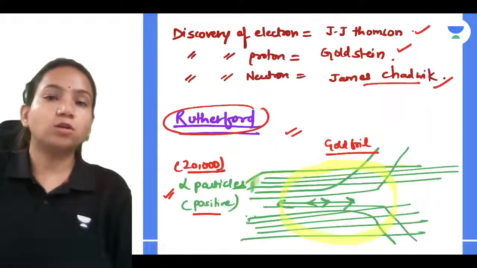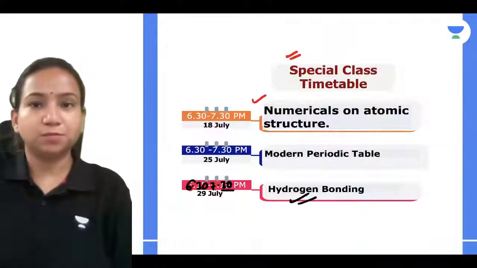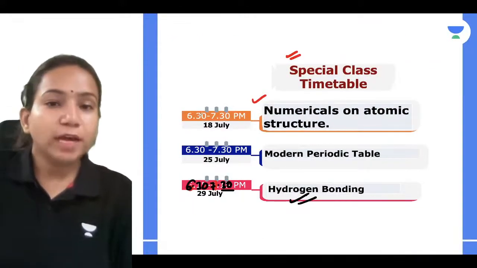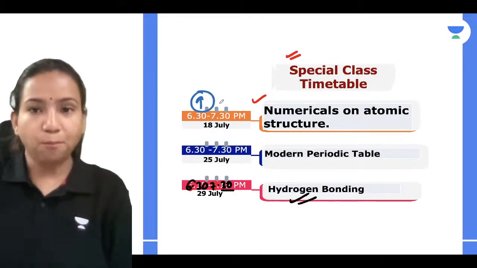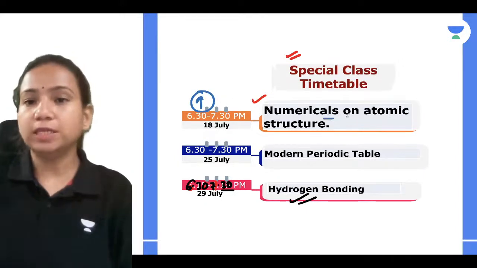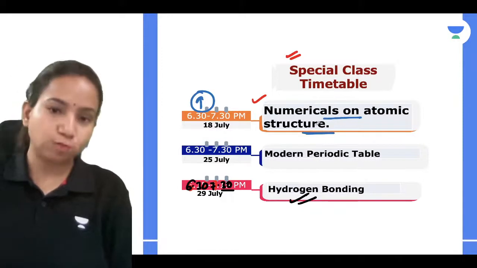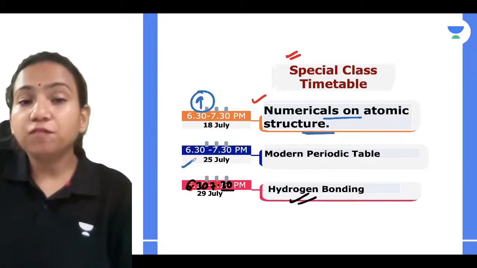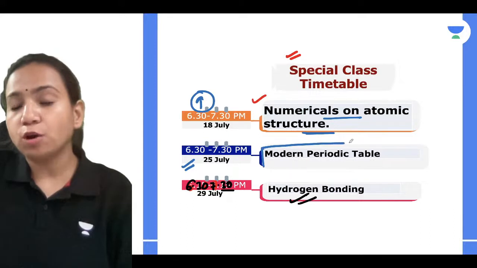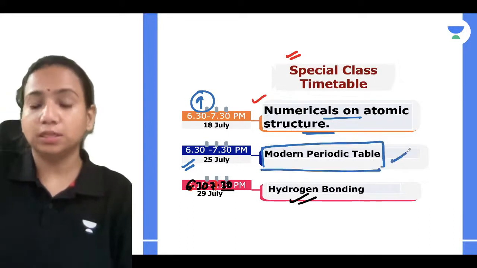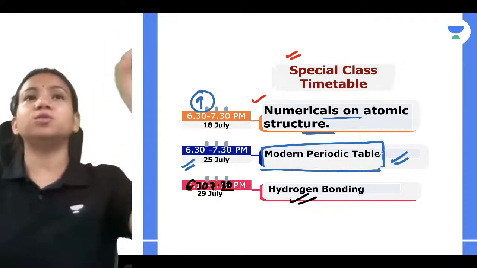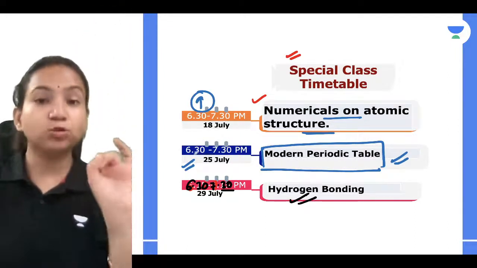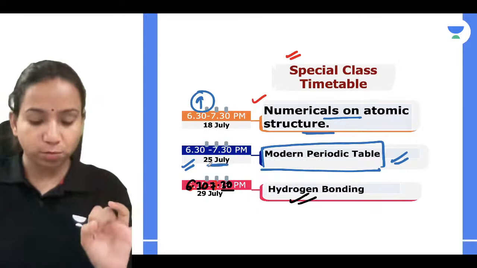And also, if you want to learn, because here we'll be doing structure of atom, right? Today we'll be having a special class on our Unacademy platform only, the Unacademy app. You can check for it. We'll be discussing numericals on atomic structure. This is a special class. And on 25th July we are learning about the modern periodic table, a special class in which we'll be learning all the tips and tricks regarding the modern periodic table. So you can join on 25th July also, Simmer.